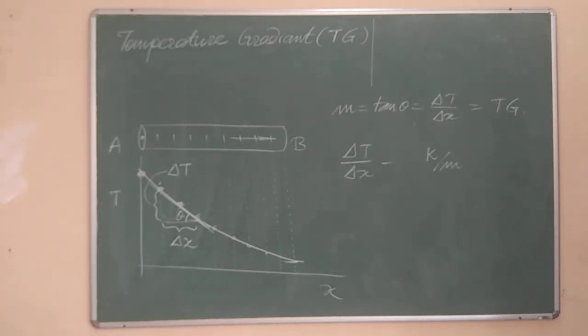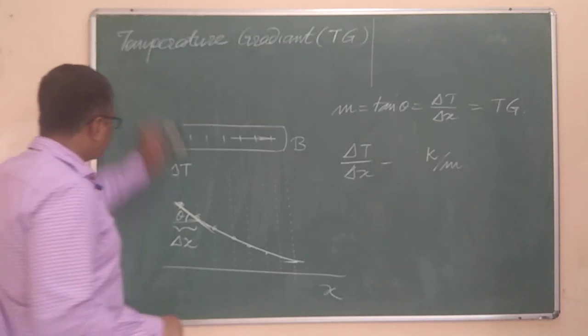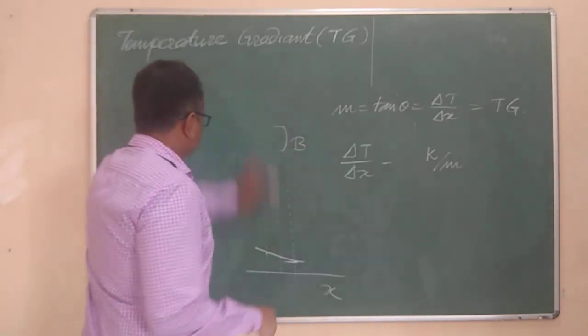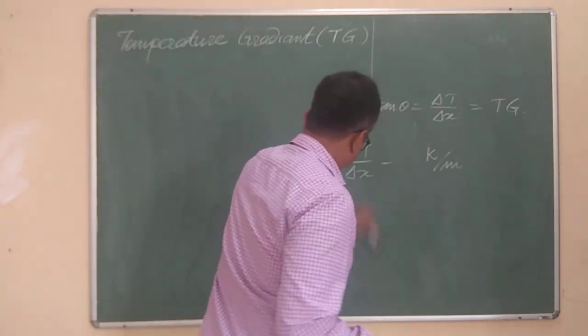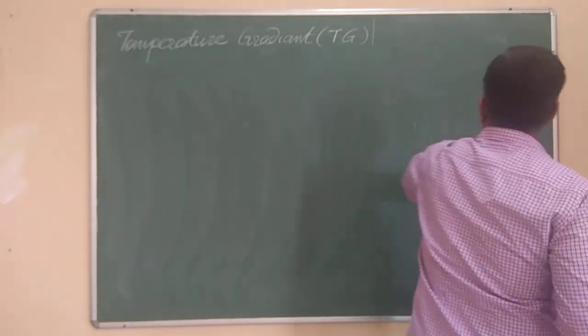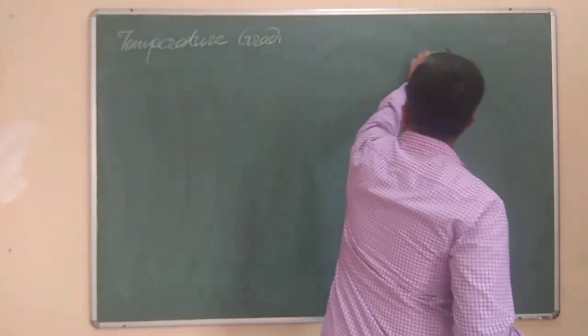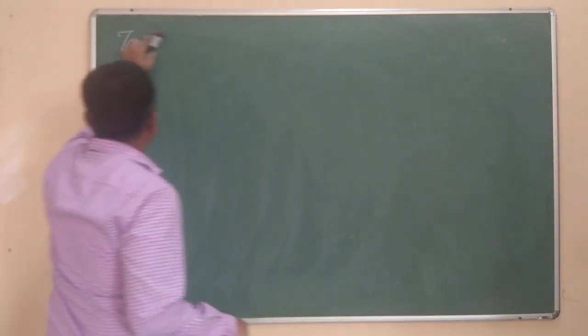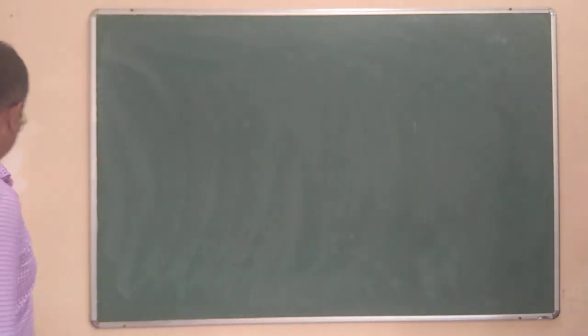Now let's move ahead to the next topic, that is Fourier's law of heat conduction. Actually, this term temperature gradient has to be taken before the explanation of unidirectional heat flow. But anyway, it's very easy to understand, so I hope you will get it clear.